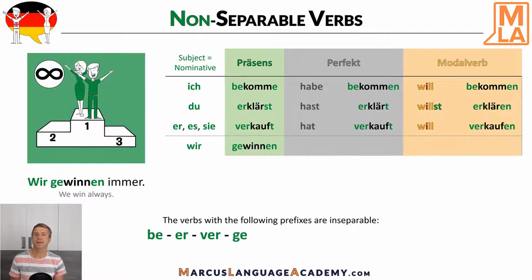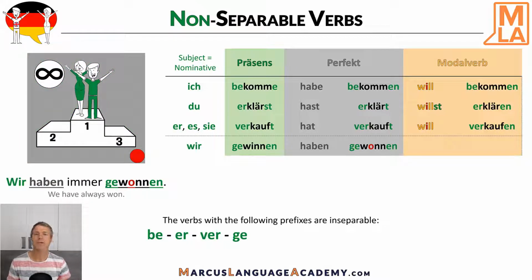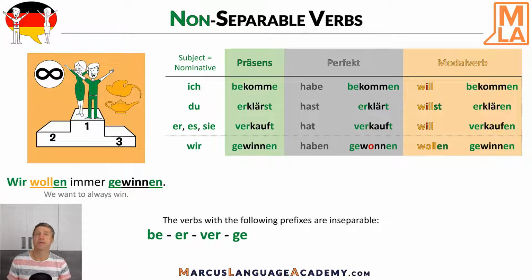Our next prefix is ge, as in gewinnen, to win. Präsens, wir gewinnen. Wir gewinnen immer. We win always. Perfekt. Wir haben gewonnen. Wir haben immer gewonnen. We have always won. So here please be careful because here the participle is irregular. But it doesn't depend on the prefix. It's just an irregular verb. Modalverb. Wir wollen gewinnen. Wir wollen immer gewinnen. We want to always win.